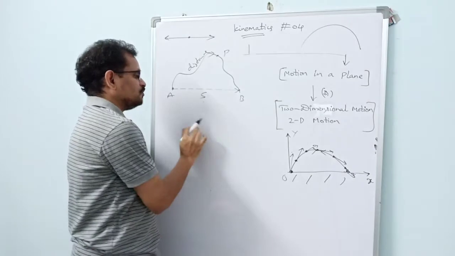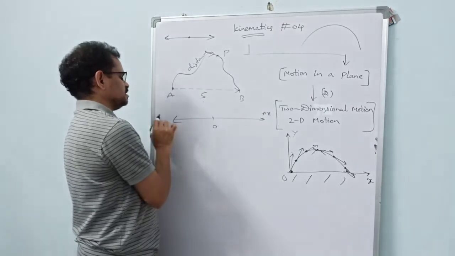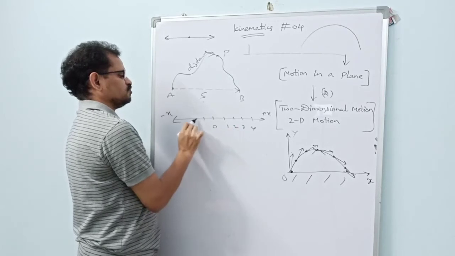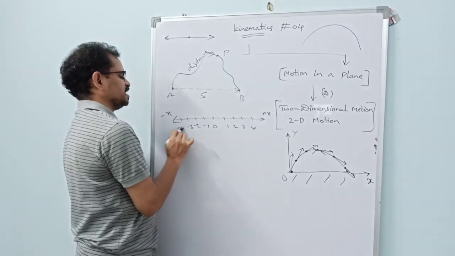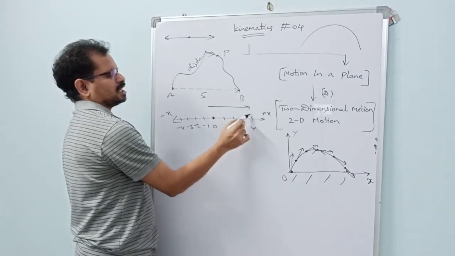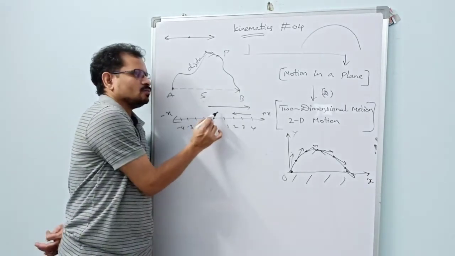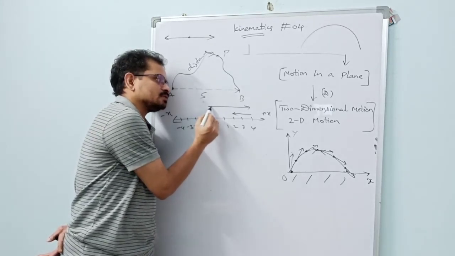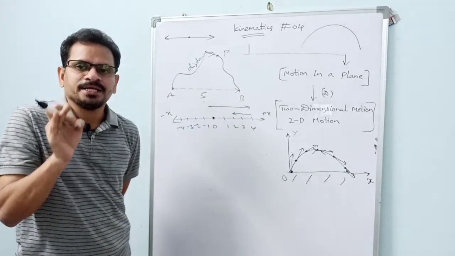But actually we can explain this using a straight line like this. This is the origin, plus x, this is minus x: 1, 2, 3, 4, and minus 1, minus 2, minus 3, minus 4. A particle starts at the origin, goes like this, reaches point number 4, and comes back like this. So now let us define distance. What is distance? Distance is the length of the actual path. What is the actual path? From here to here and again from here to here.